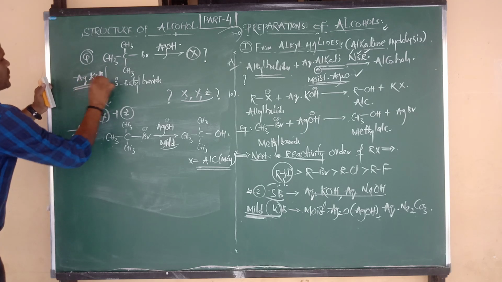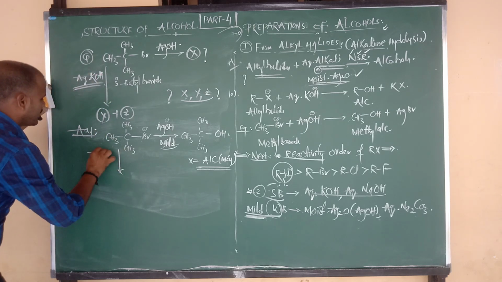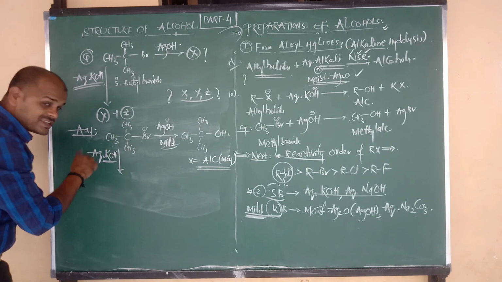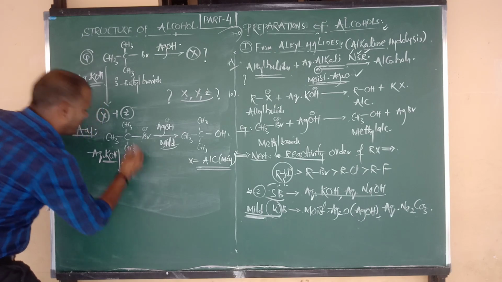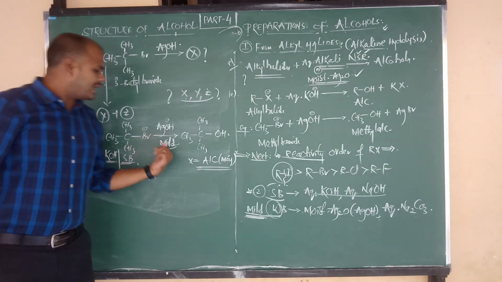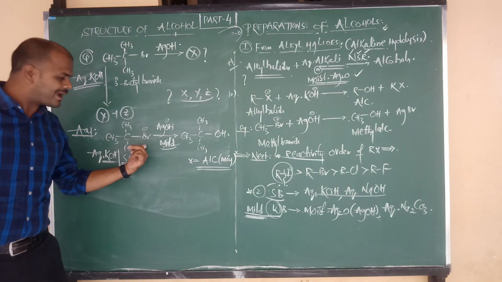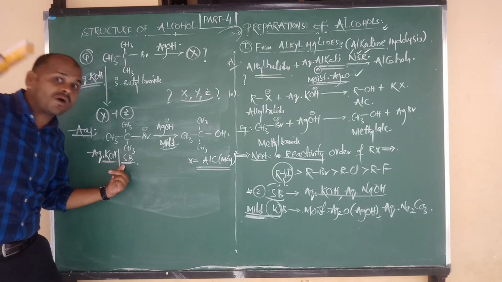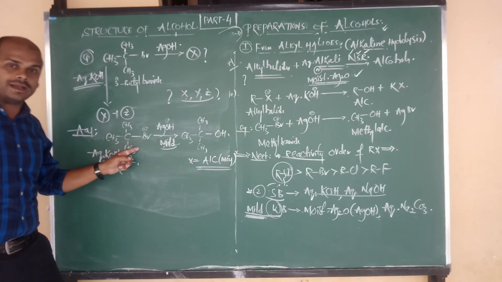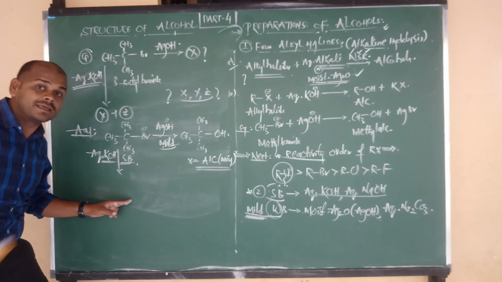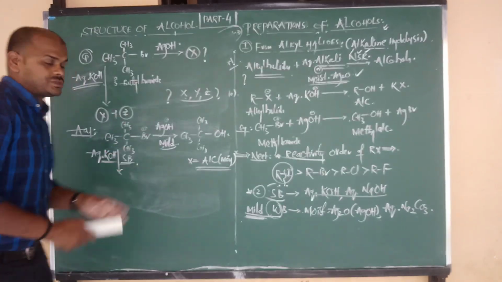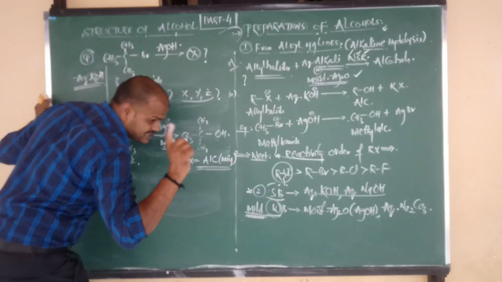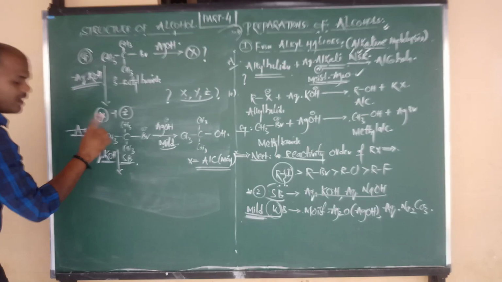Let us go for aqueous KOH. The same compound again undergoes reaction with aqueous potassium hydroxide, which is a strong base. Remember the condition: in the presence of mild bases, tertiary alkyl halides give the alcohol as the major product. But in the presence of strong bases, tertiary alkyl halides give the alkene as the major product. In the presence of strong bases, alkene is major; in the presence of weaker bases, alcohol is major.